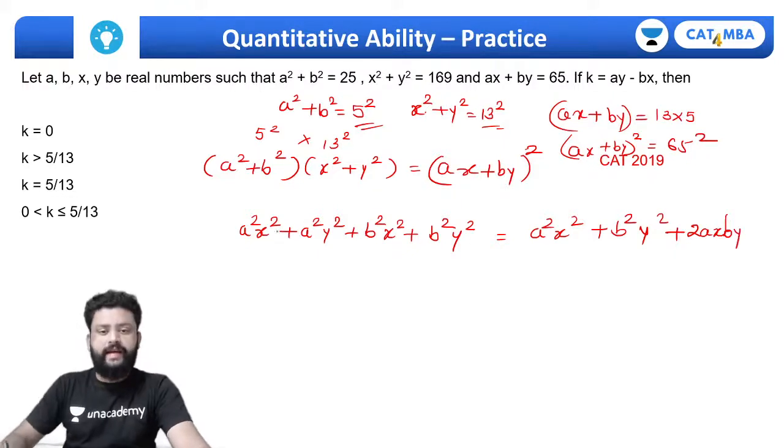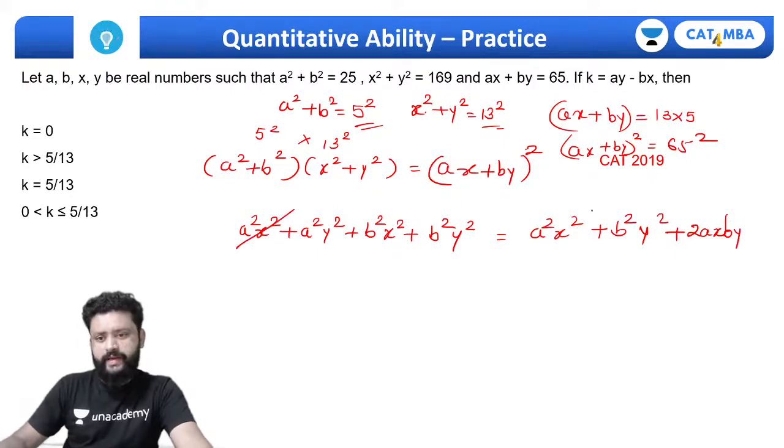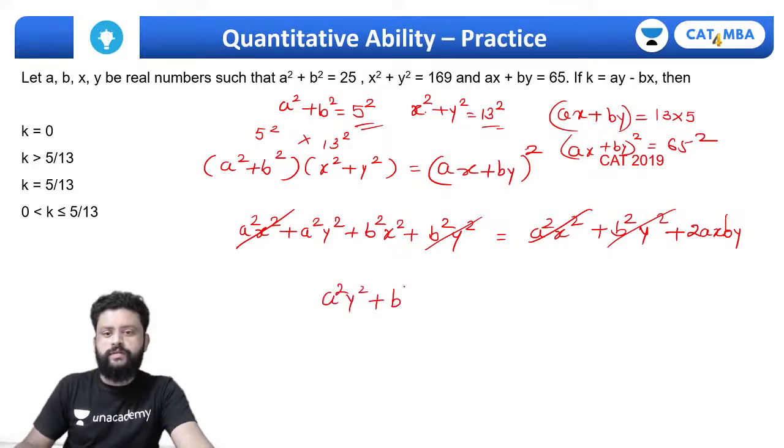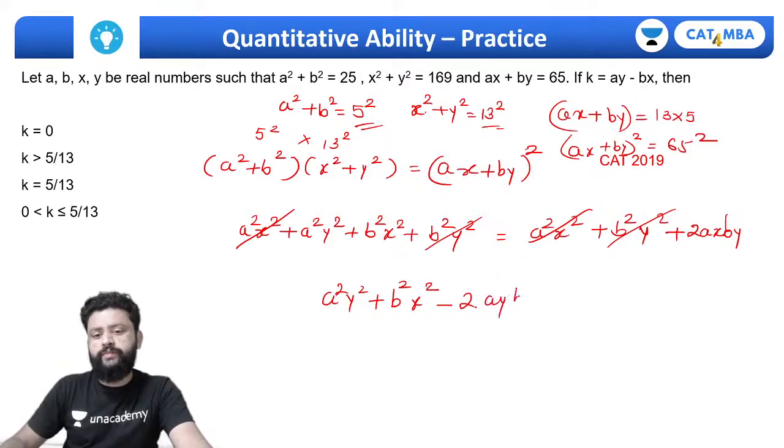So this is what I can get. And if you look at this, a square x square and b square y square get cancelled, and this will be just a square y square plus b square x square minus twice of ax by, which I can write as ay bx equals to 0.